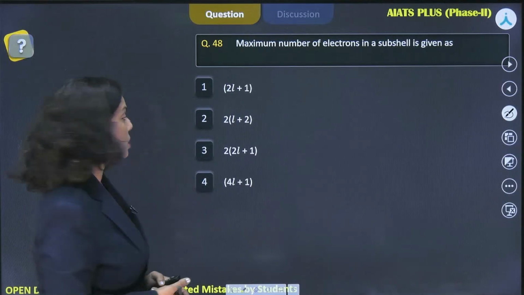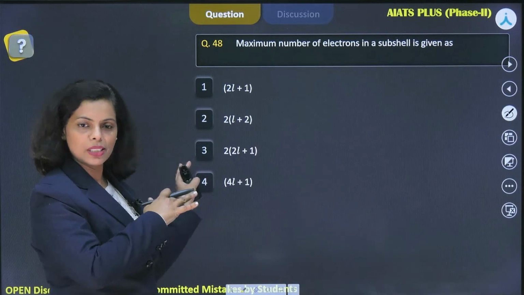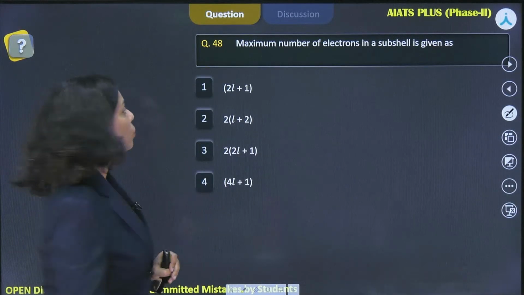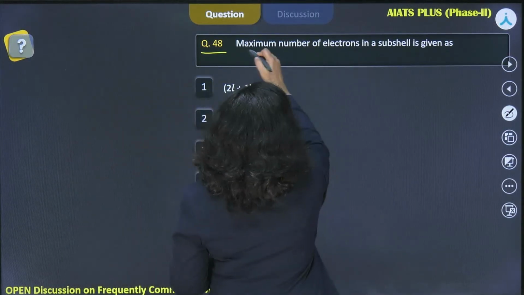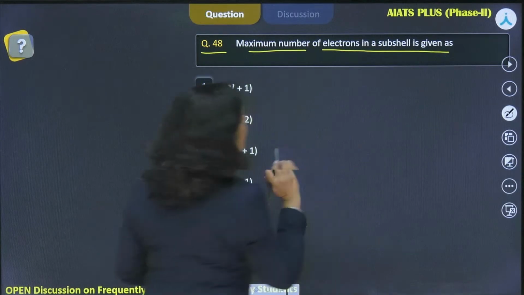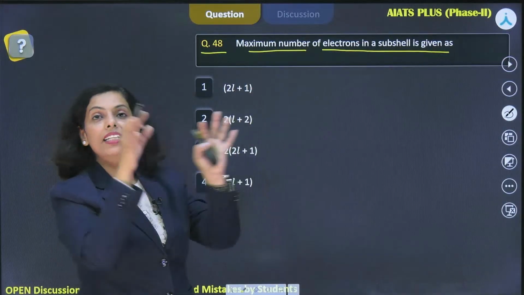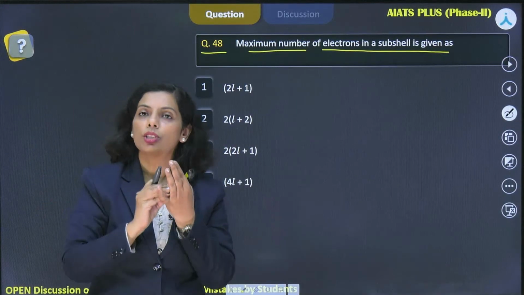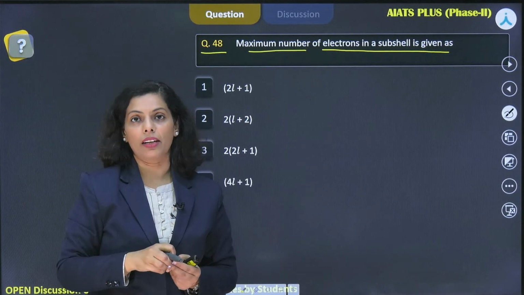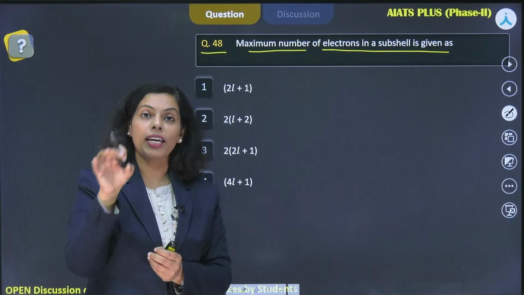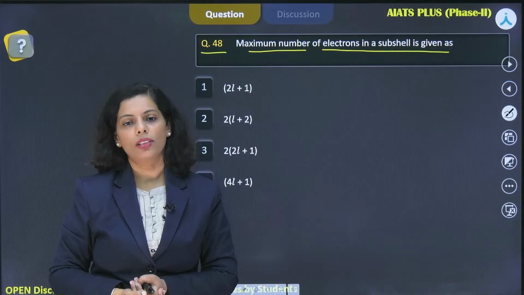Okay, so I got the thumbs up from Sudeep, and I just assume that all of you have understood the previous part. Now I'm taking the next question. The question is question number 48 from the paper: maximum number of electrons in a subshell is given as. When I'm talking about a particular electron present in an atom, it's assumed that there is a shell, then subshells, and further orbitals, right? Orbital is the place in 3D where the maximum finding probability of the electron is there.